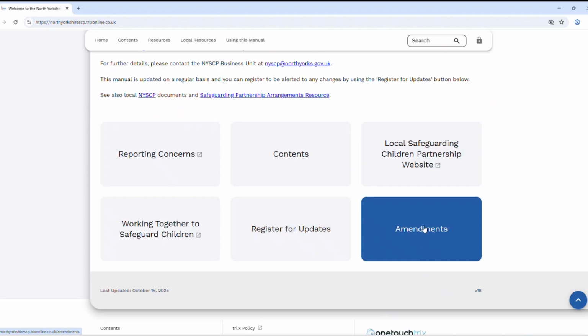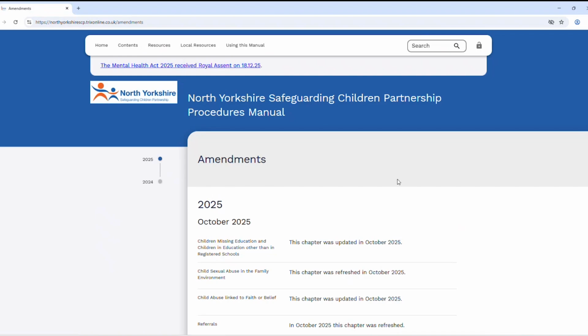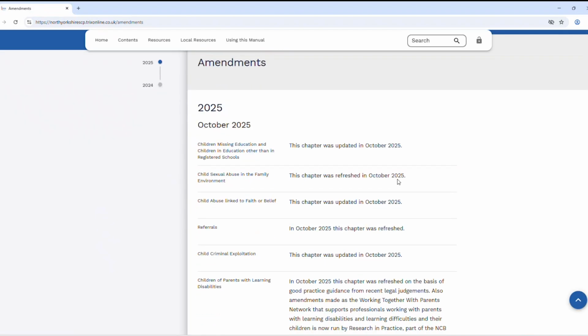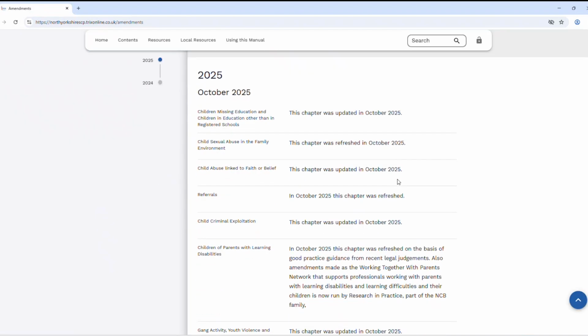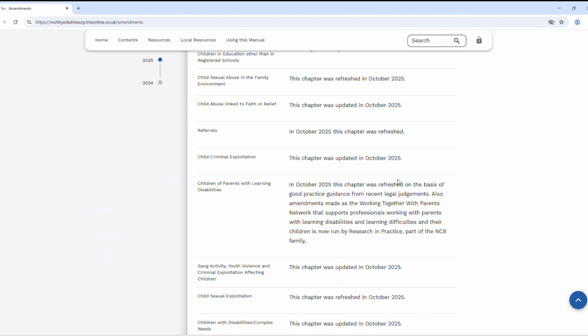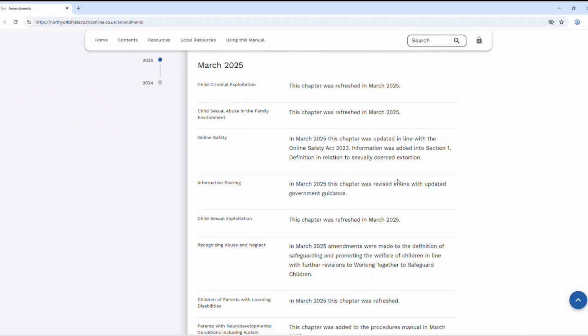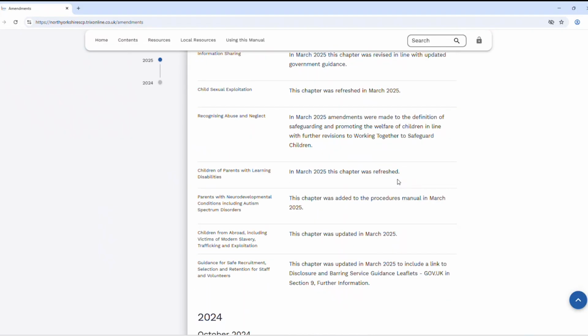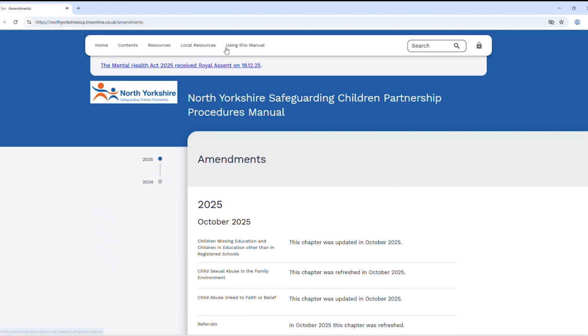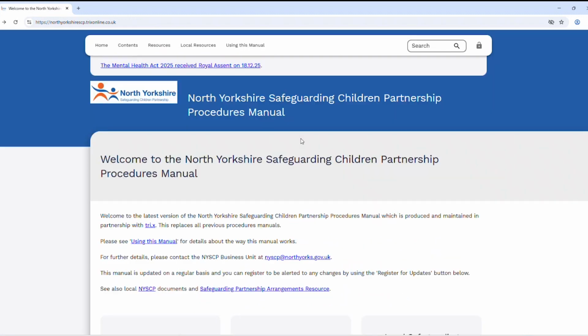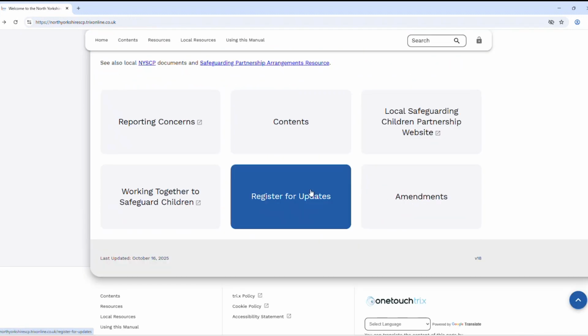The Amendments tab and Register for Updates tab is a process that tri.x deliver 6 monthly. This is when updates take place on the tri.x manual. Amendments will have written instructions of what was updated and when it was updated. As you can see here, it's very detailed in terms of which chapters have been most recently updated and when. You'll have those listed in chronology order as well. This is helpful for auditing and inspection purposes.